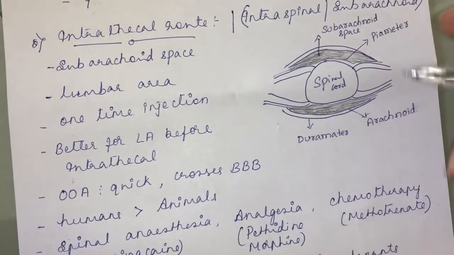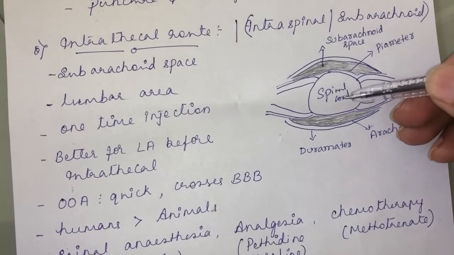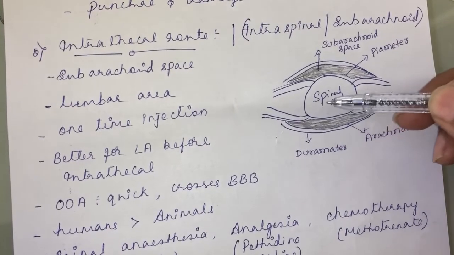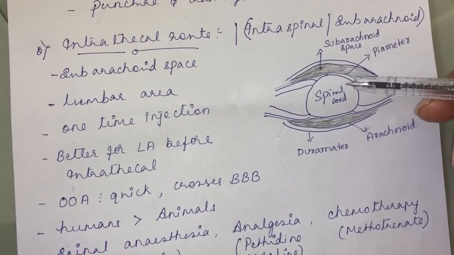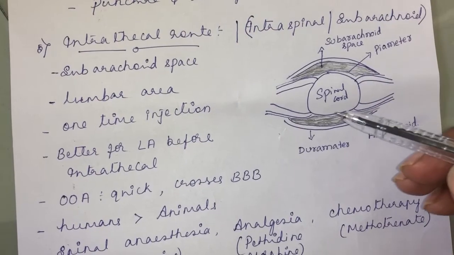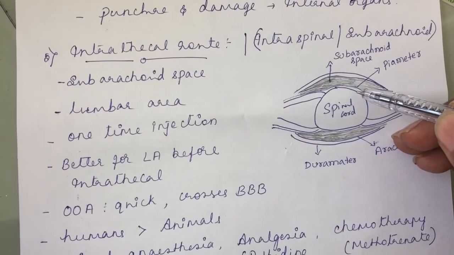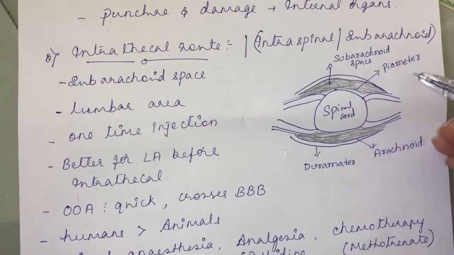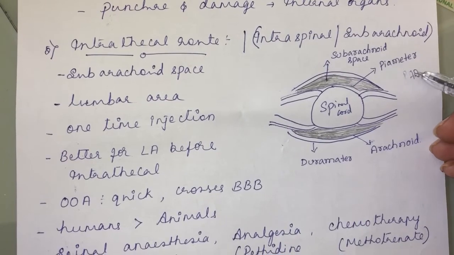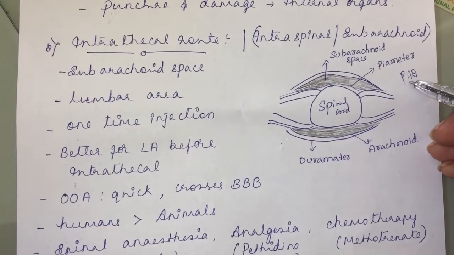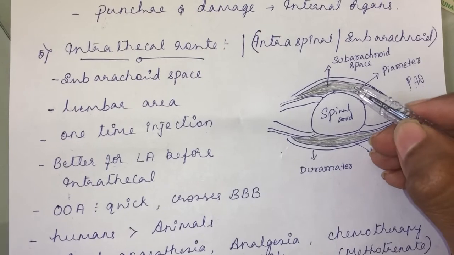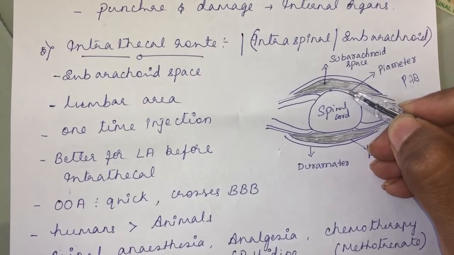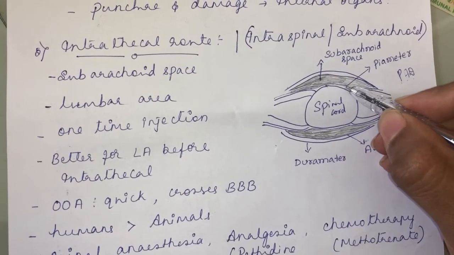Suppose you take a cross section of this area: this will be the spinal cord running through the foramen, this will be the dorsal side, and this will be the ventral side. The spinal cord is covered by meninges. You get three parts of meninges. Starting from the inside, pia mater, arachnoid, then dura mater, abbreviated as PAD. The pia mater is the lowest layer that covers the spinal cord, and it is fairly thin, a very thin layer of protection for the spinal cord.